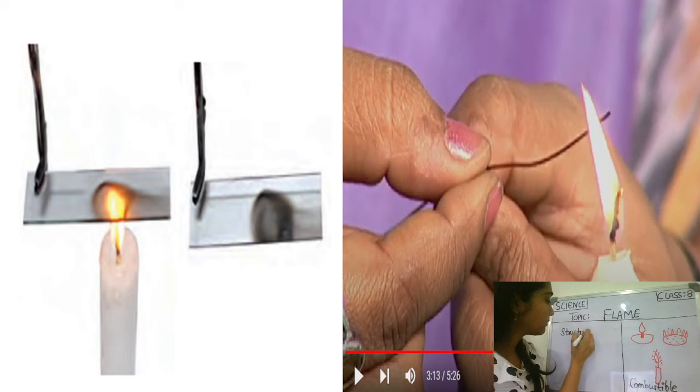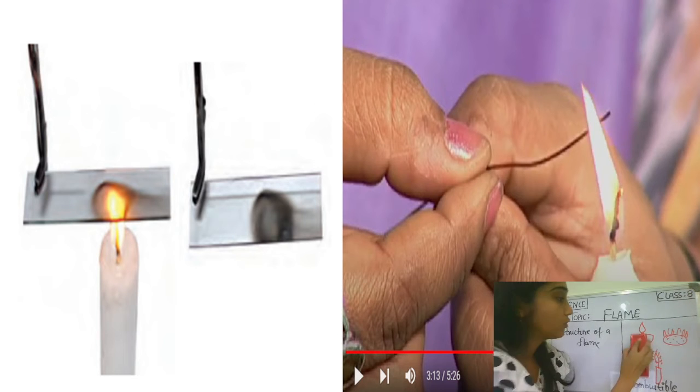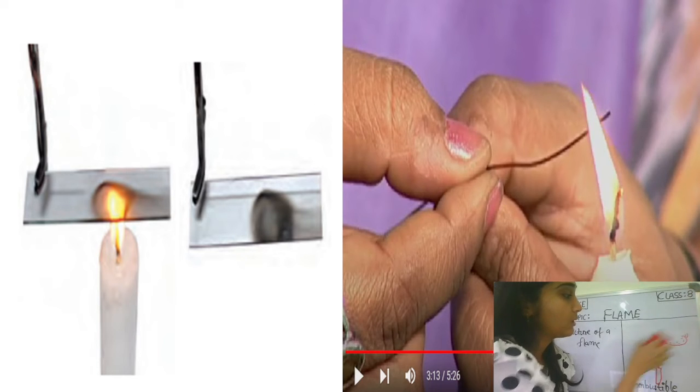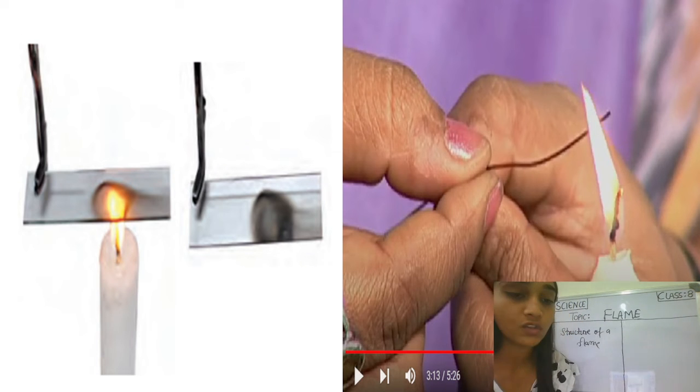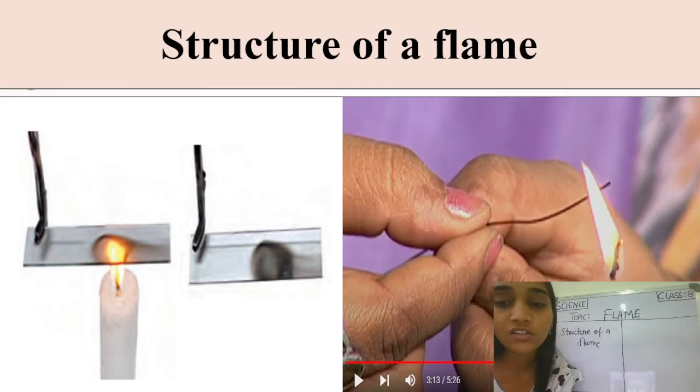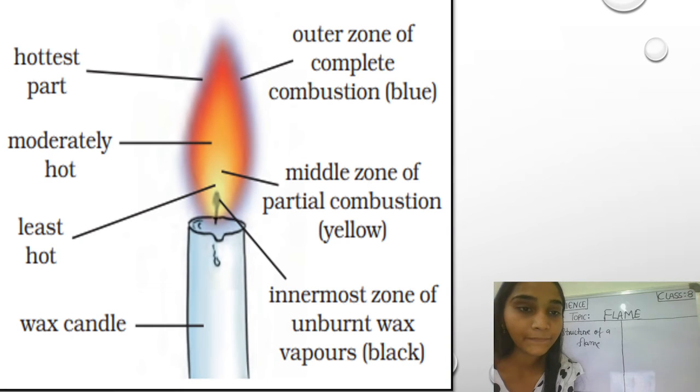So students, the black part which you are seeing is responsible for some part of the candle, and also you can see that heating is involved in one part of the candle only. So let us see what the structure of a flame is. Yes, students, what you can see over here is that a candle has different parts.